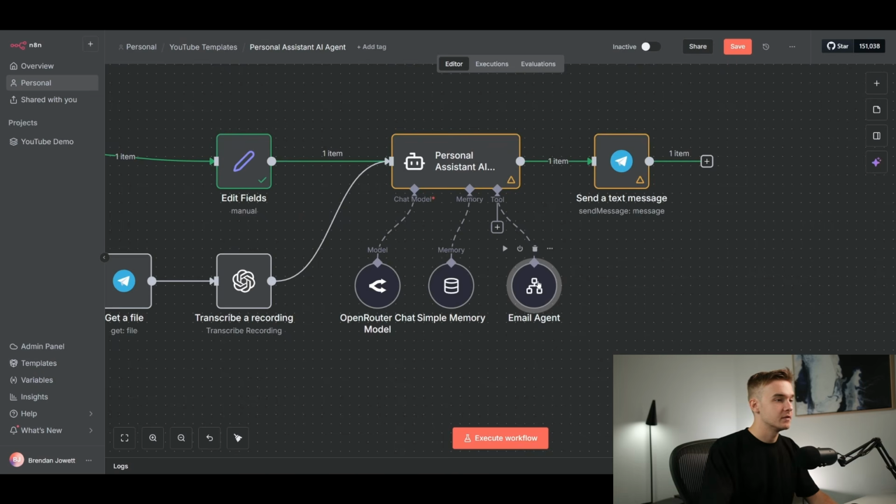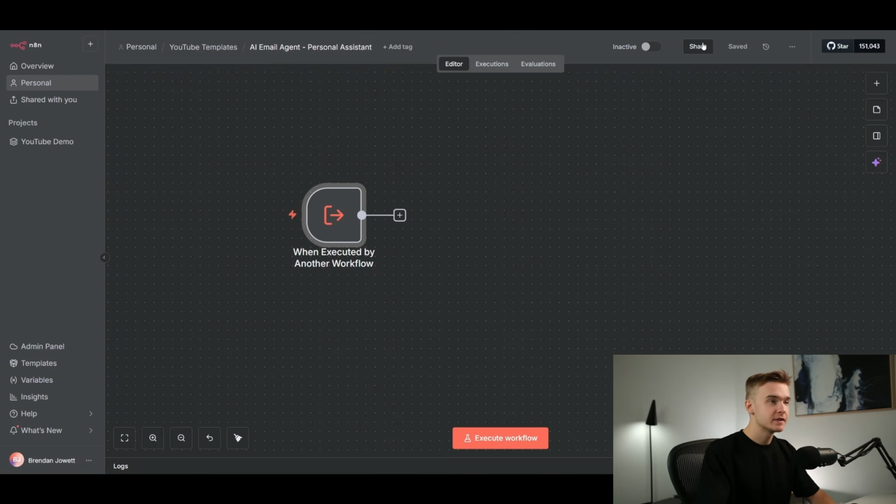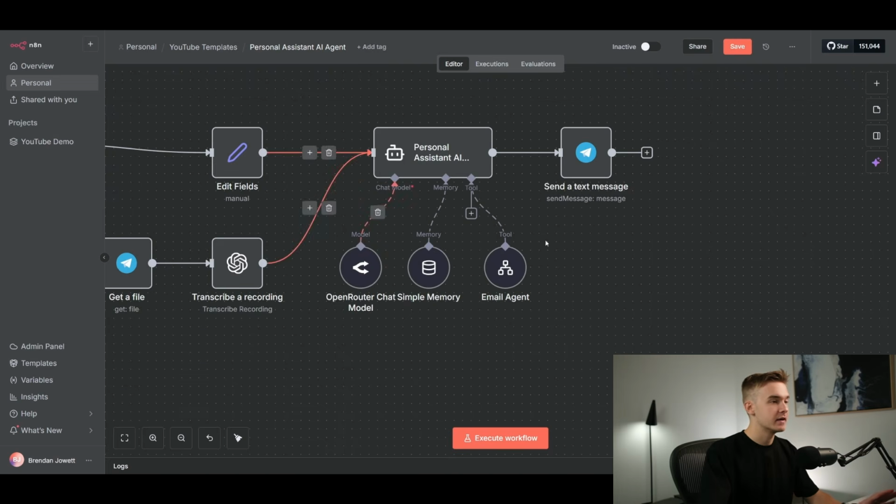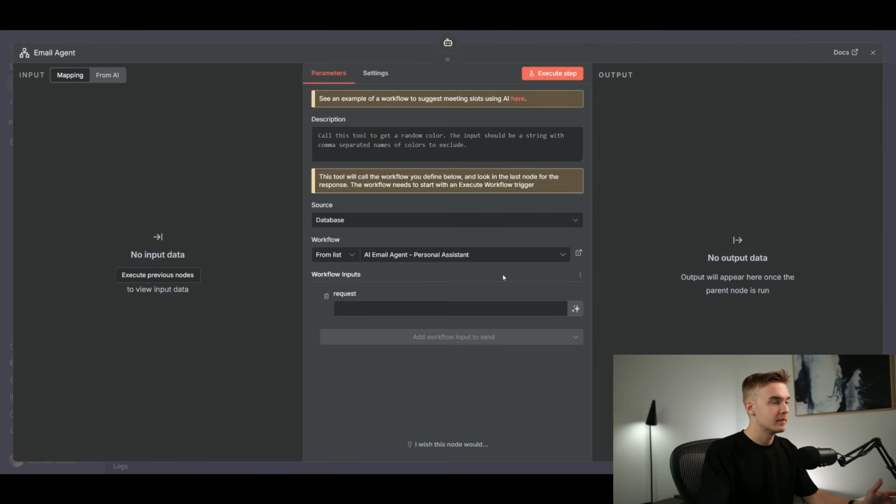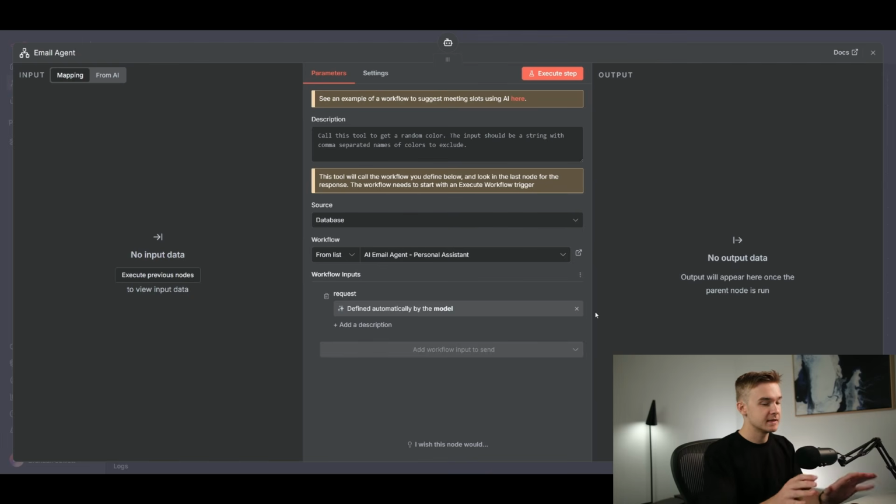We can jump into our email agent tool, making sure to hit the save button up here. And then if we come back to this agent and jump into our email agent tool call, you'll see that the workflow input populates a new tab or a new box at the bottom here where we can put in our request. I'm just going to click on this, let the model define the parameter. That just means the AI itself is going to determine what that request is going to be for our email agent. So that's good to go.